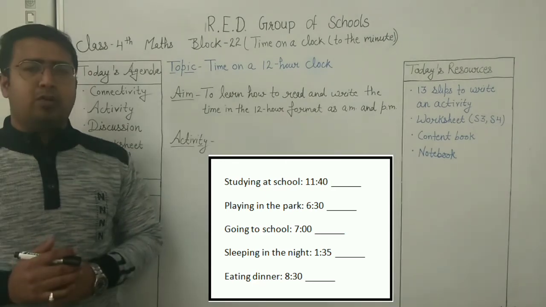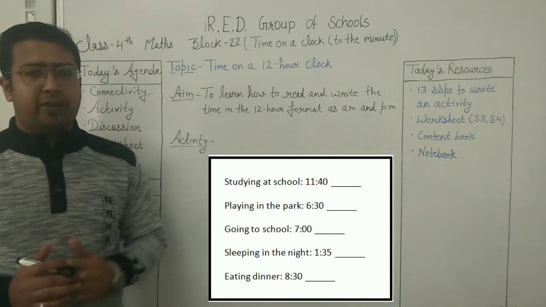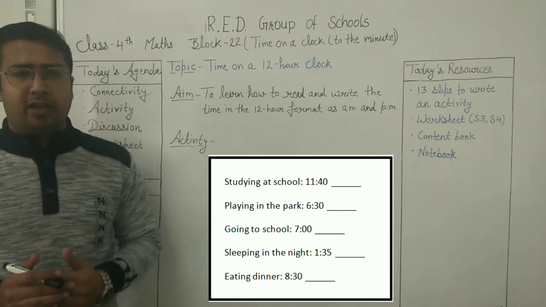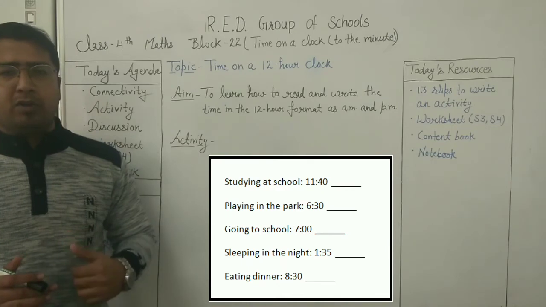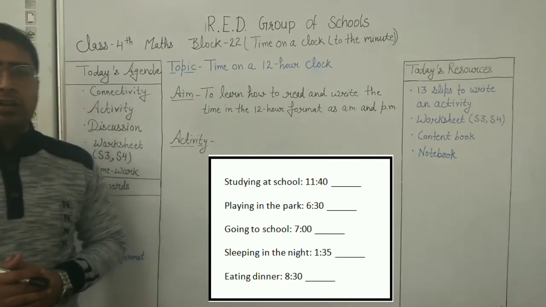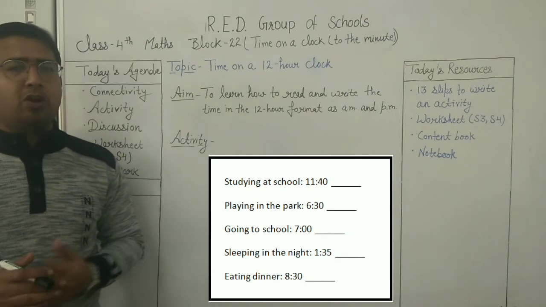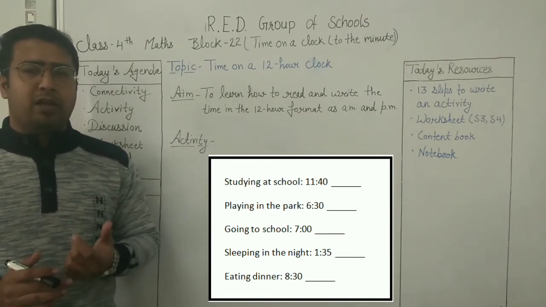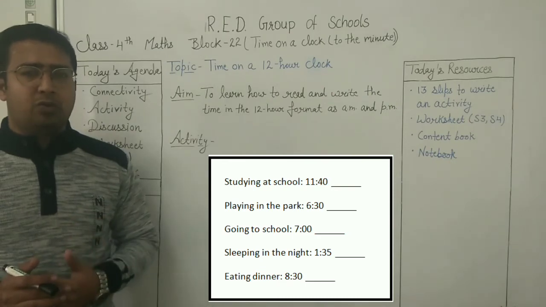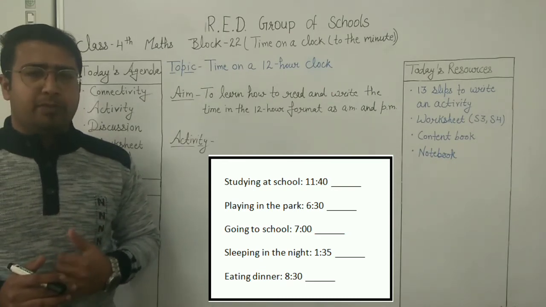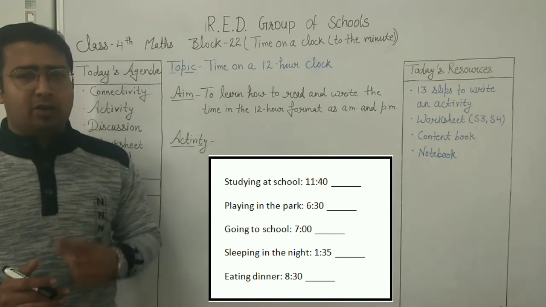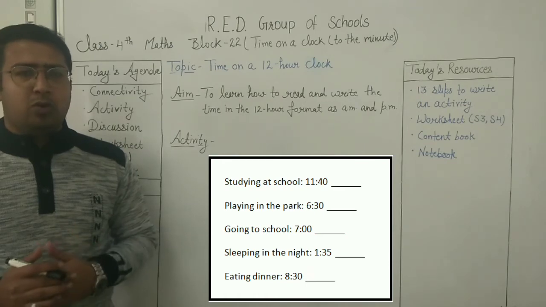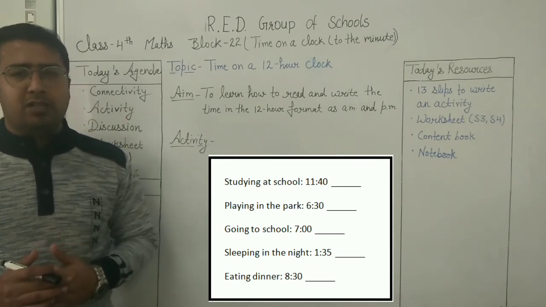Now you have to arrange these slips of the activities according to the time at which they happen in the day, from morning to night. After that you have to write AM or PM according to the time. If the activity is happening after 12 midnight and before 12 noon, then you will write AM. And if the activity is happening after noon and before midnight, then you will write PM. So do your activity, and after that we will discuss some questions.